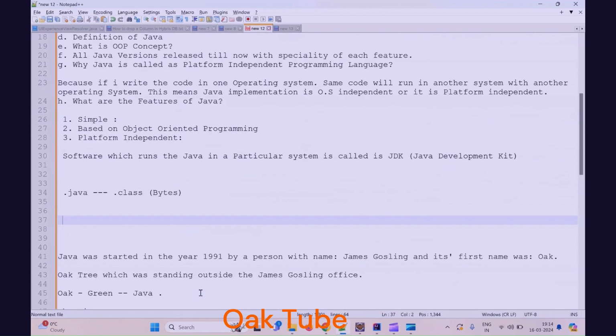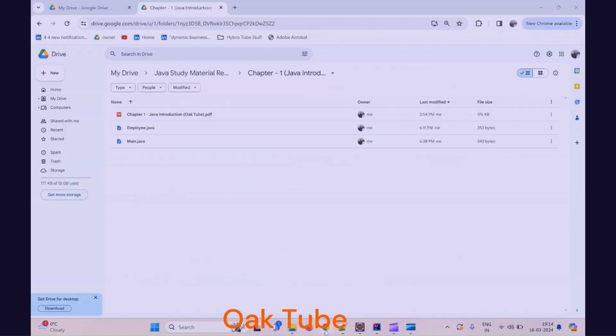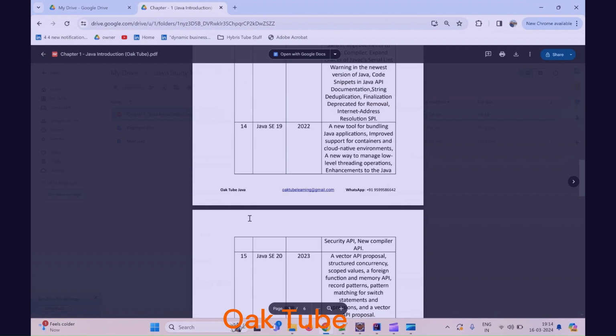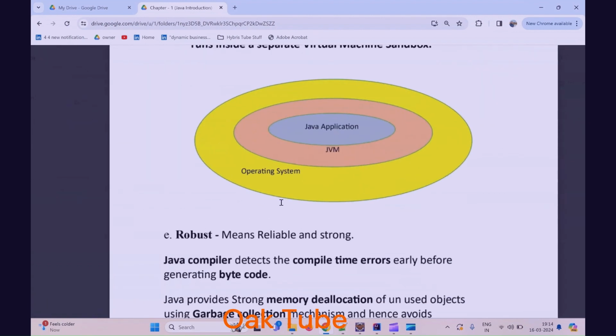If you don't mind, I can show you one diagram also now, because I have already explained what is JDK, right? If you see this clearly, this is my operating system. This means I have my laptop, let's say a Windows laptop or a Mac laptop. In that, I have installed the Java software, which we call JDK or JVM. JVM is Java Virtual Machine. And in this JDK environment, in the software that I have installed in my laptop, only in that software I am running this Java program.